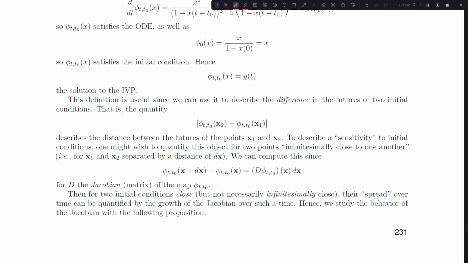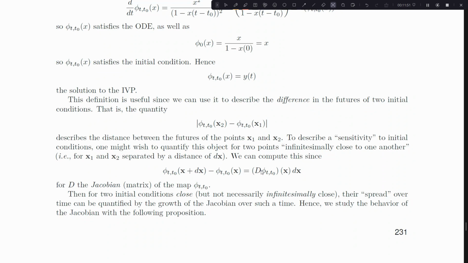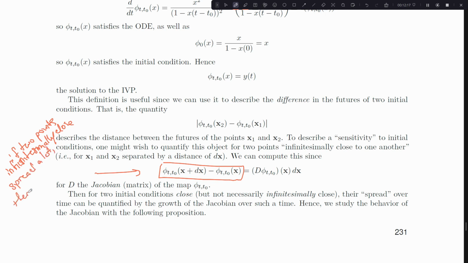Now you can probably see where I'm going, right? Because if I have some notion for which two points infinitesimally close to each other spread really far apart, that's precisely sensitivity to initial conditions, right? If two points infinitesimally close to each other spread a lot, then I am sensitive even to that initial condition.